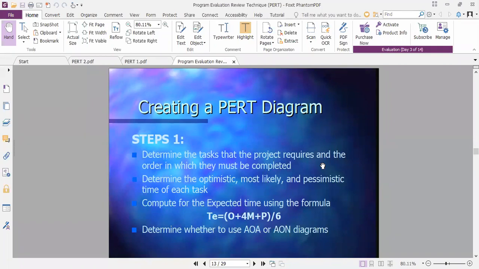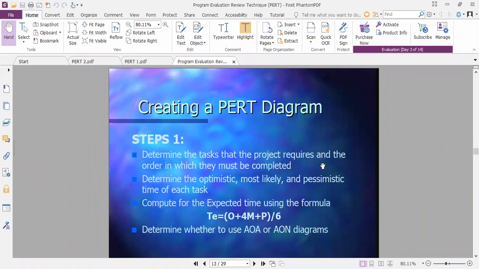Determine the optimistic, most likely and pessimistic time of each task. This is given to you most of the time. Then by using these three times, you have to calculate the expected time, TE or TA, the average time, for each and every activity, because for each activity the expected time is different, as the optimistic, most likely, and pessimistic times are different.